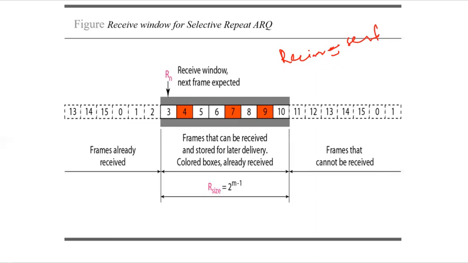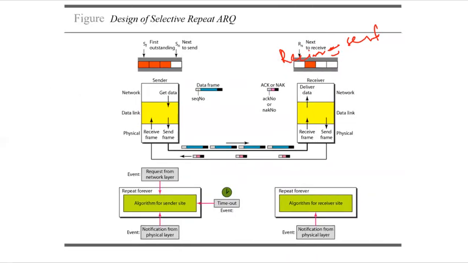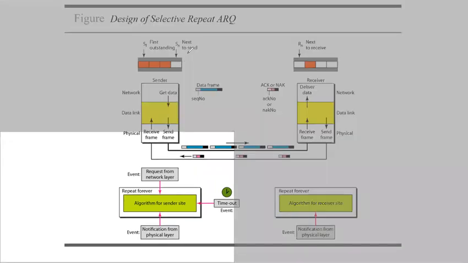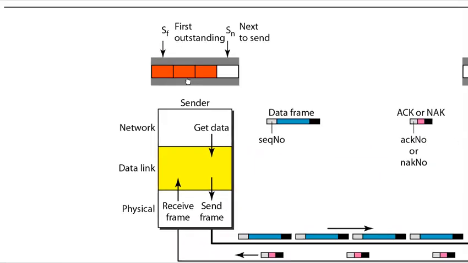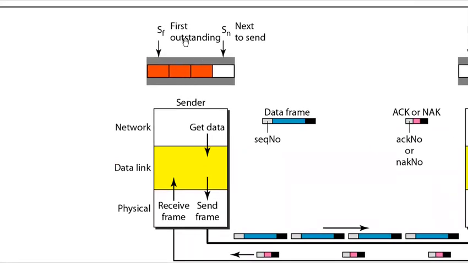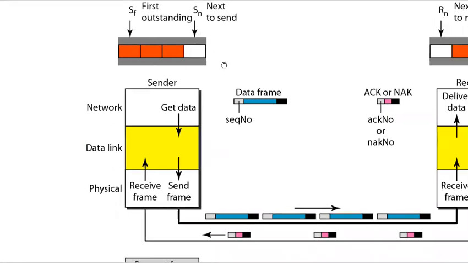Now we will see the design of this selective repeat ARQ. On the sender side, it is similar. We have the first outstanding frame and the next frame to be sent, denoted by the two variables that we have already seen earlier. The first outstanding frame is the first frame for which we have to receive an acknowledgement, and SN is whichever frame we have to send next.